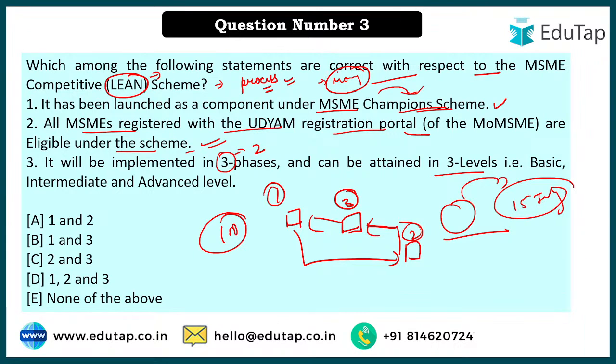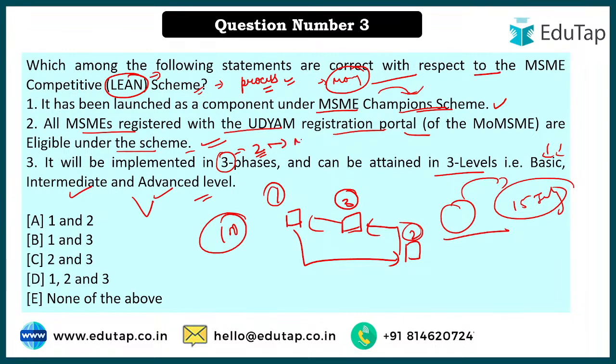So this is the basic concept of the MSME Competitive Lean Scheme, in which there are certification programs. You are looking at basic, intermediate and advanced levels. These are the certification courses that the MSME has to go through, because in this certification process all these lean tools and technologies are taught. Initially in the first phase it is all online, and then we have understood that in the intermediate and advanced levels, it is some online study and then some practical knowledge that will be provided to the MSME, right? And this will be implemented in 2 phases.